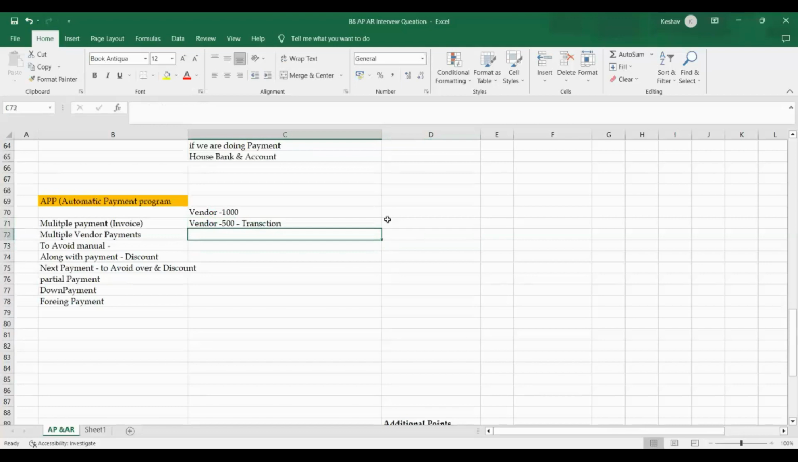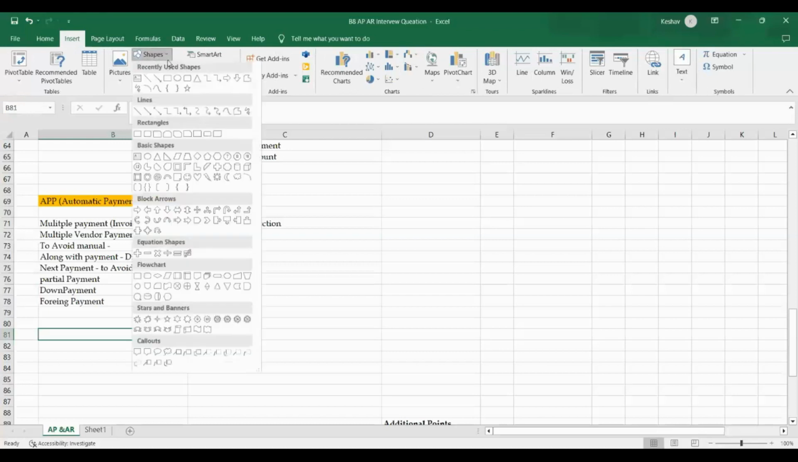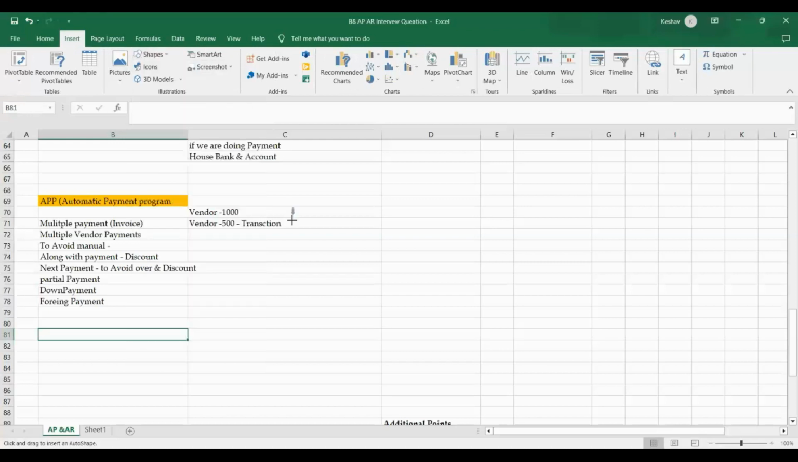The system calculates many conditions, like the due date as well as the discount, partial payment, down payment and foreign payment. If there is a blocking, every condition the system will consider, and the system finalizes how many invoices we need to pay. This is where the system comes into the picture.